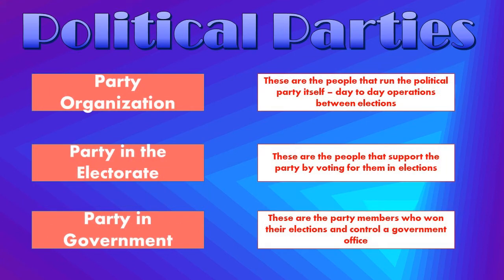And these are the three groups that make up the political party. This is important. It's just kind of goofy political science stuff, but these are terms that we're going to see a lot in test questions, asking us about who makes up the party. We've got the party organization, the party in the electorate, and the party in government. Those are the three groups of people that make up the political party.